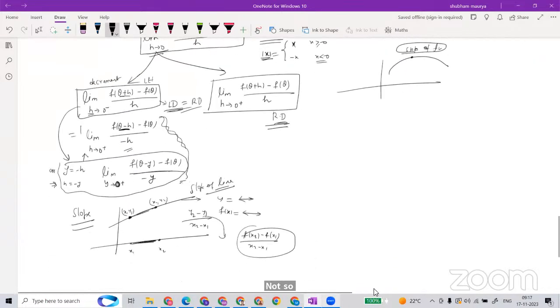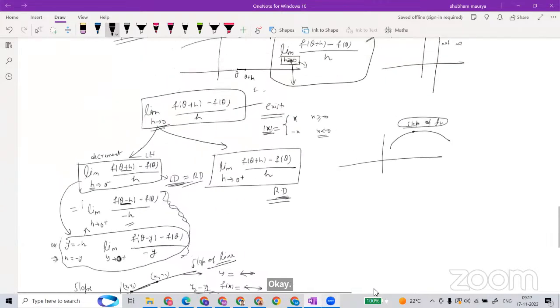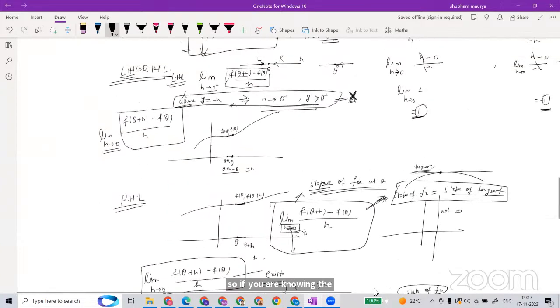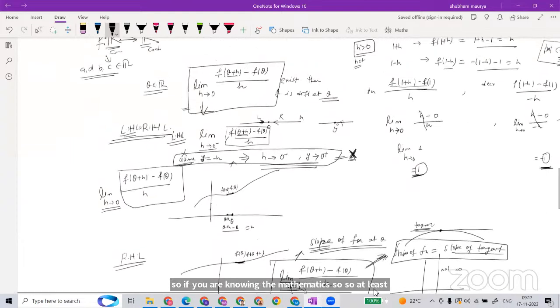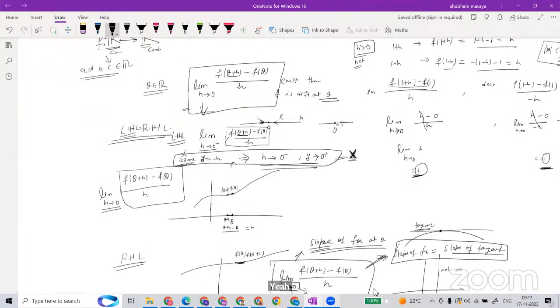If you are studying mathematics, you should at least know the reason why this is happening, because mathematics is based on reason, reaching step by step.